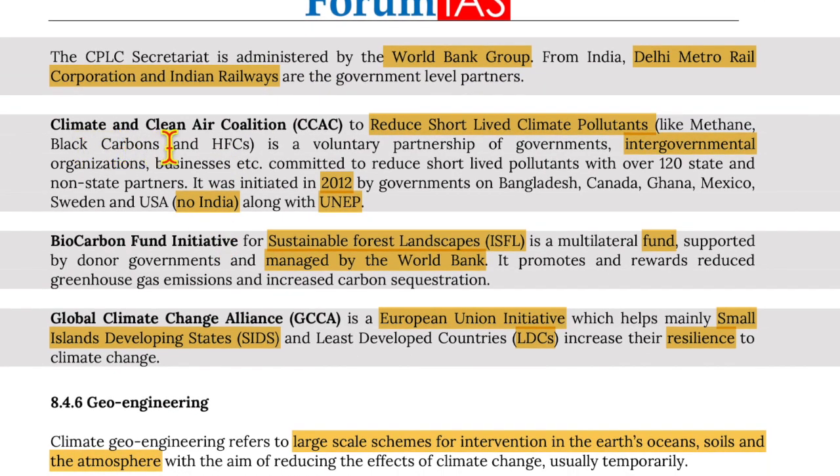Moving on to the Climate and Clean Air Coalition. To reduce short-lived climate pollutants like methane, black carbon, and HFCs, it is a voluntary partnership of governments, intergovernmental organizations, businesses, etc., committed to reducing short-lived pollutants with over 120 state and non-state partners. It was initiated in 2012 by the governments of Bangladesh, Canada, Ghana, Mexico, Sweden, USA, not India, along with UNEP. So India is not a founding member.